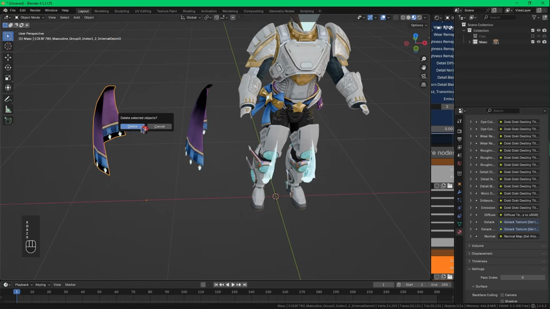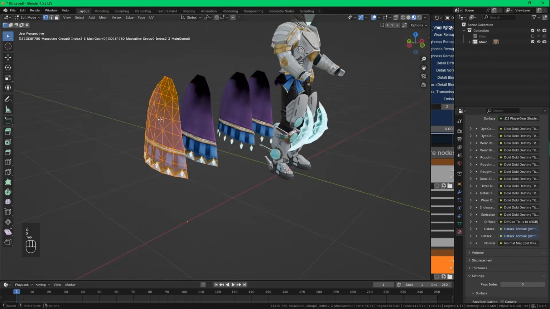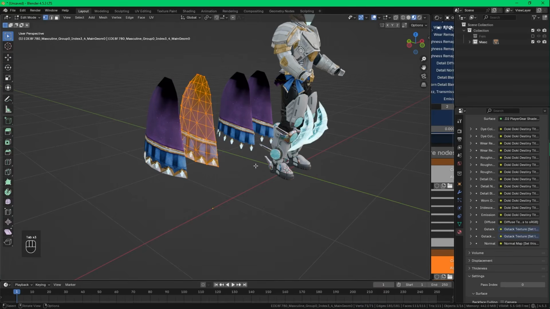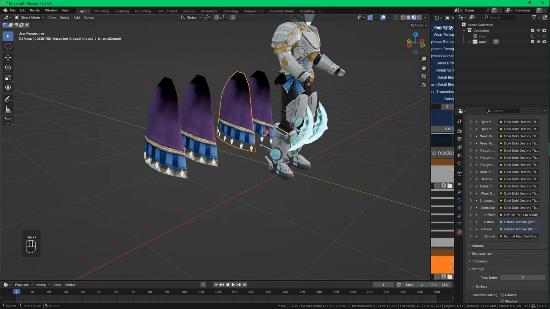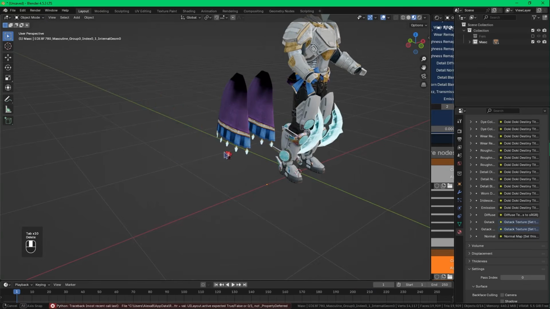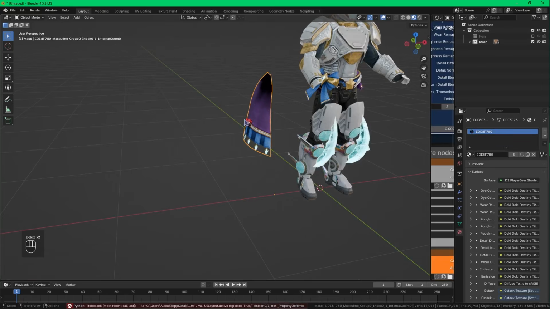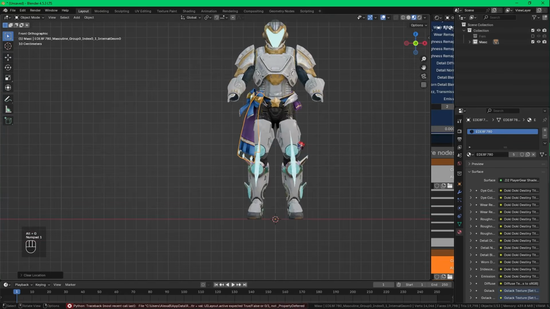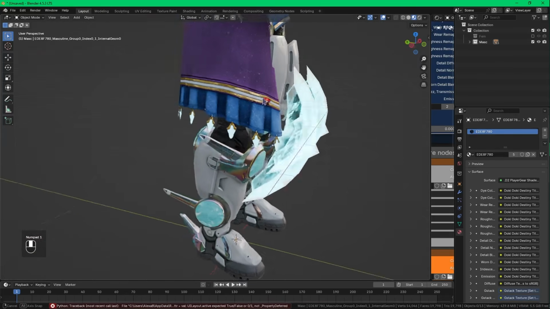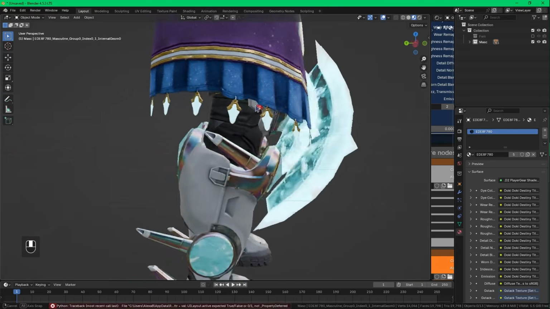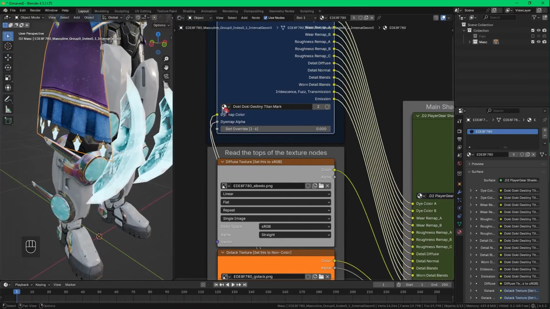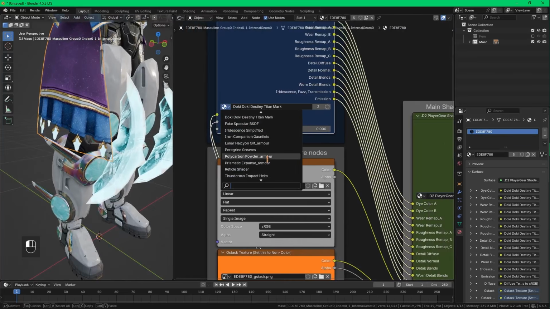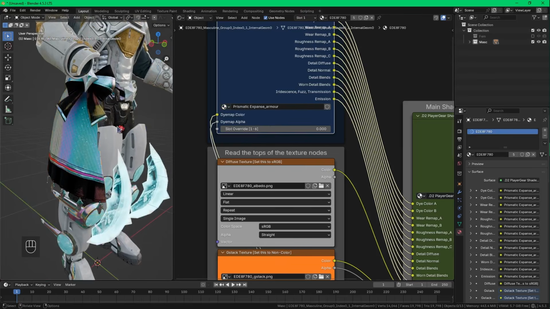I'll check the vertex count and see which ones are the highest. I'll delete the 2 that don't have the transparency enabled, delete one of the remaining 2 that has a lower vertex count. Press the Alt and G keys to get it back to its original position at 0, 0, 0, and now it looks good. I set the color away from prismatic expanse to see the differences better, but I'll set it back now.